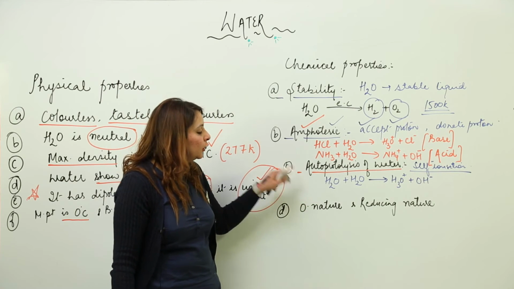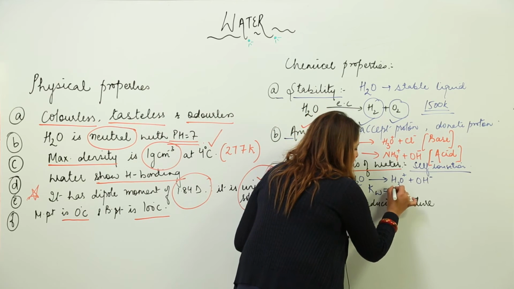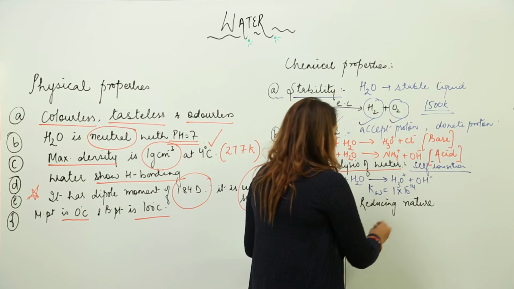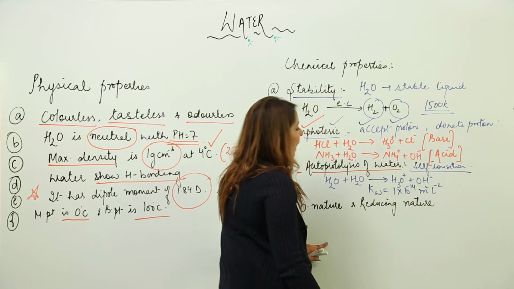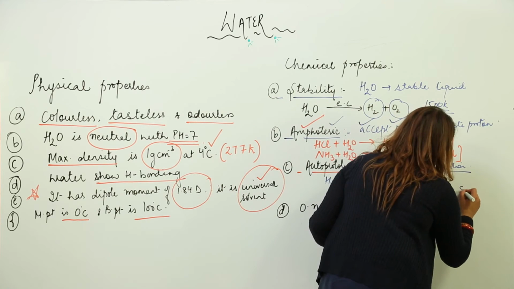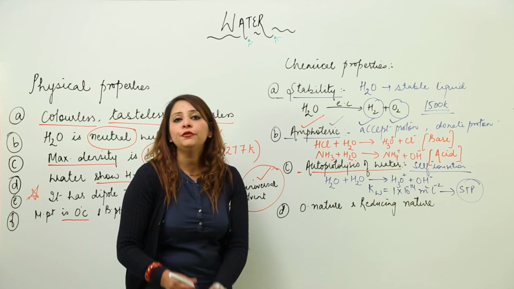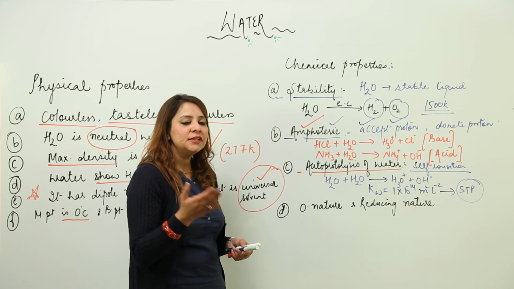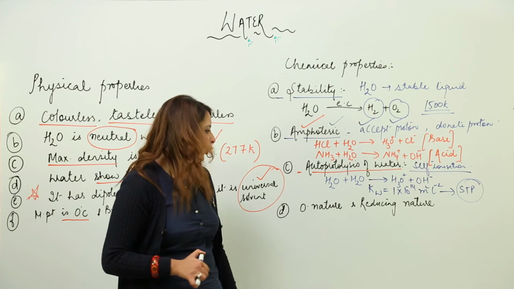So if you look for the ionization constant for water, it comes out to be 1 into 10 raised to power minus 14, right? That is in these units at normal conditions, that is at STP conditions. Actually the value for Kw varies with the temperature, but at standard temperature it comes out to be 1 into 10 raised to power minus 14.